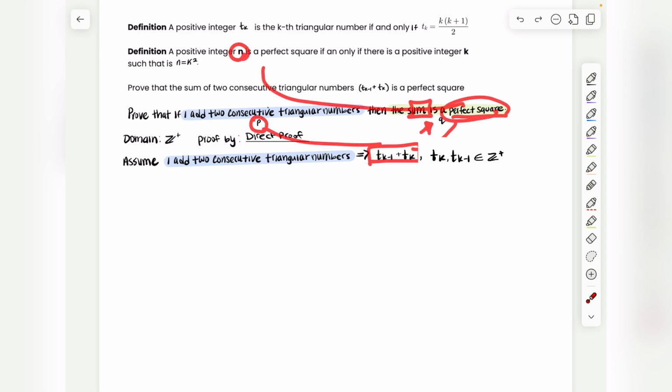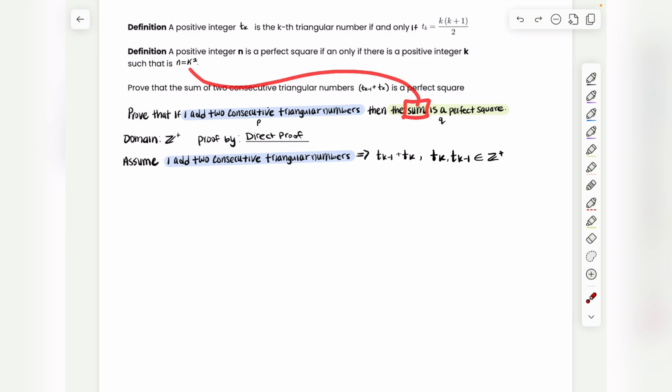It says that a number that is a perfect square has an integer k such that if you square it, it's going to give you that number. In other words, if I want to say that the sum is a perfect square, I have to get it to look like something squared. So right now, let's use what we have.